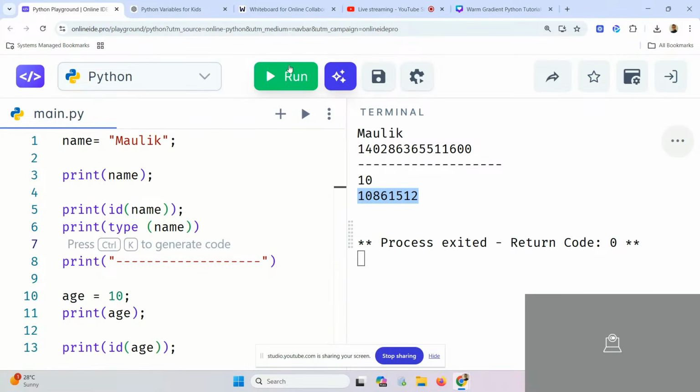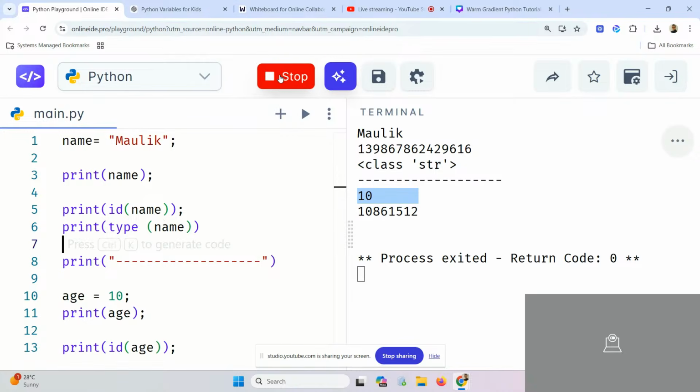What will it give me? It will give me the type of this. See what is the output here. Let's see. It is saying it's a str. That means it is a string. Understood, Maulik? So what I am trying to say here is this name. Maulik, focus with me, please.